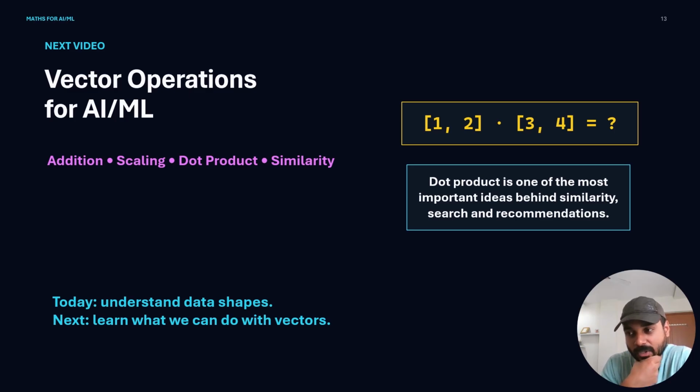And there is also a concept of dimensionality reduction. You decrease the data's dimensionality to make a model simple and efficient. So these are the concepts where vector operations are used. Tomorrow or in the next video, we are going to discuss vector operations. Today we have basically understood the data and its shapes. Next, we are going to learn what we can do with vectors.